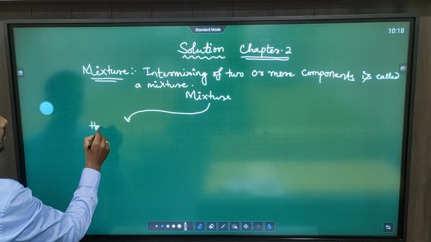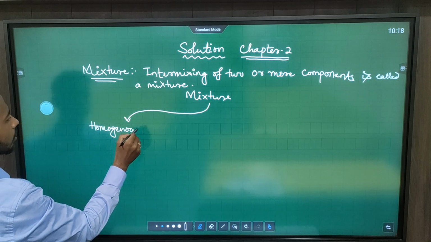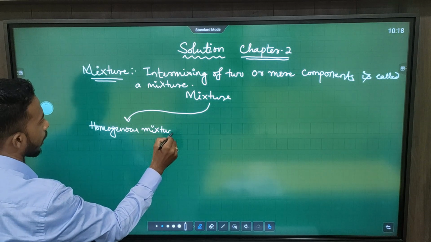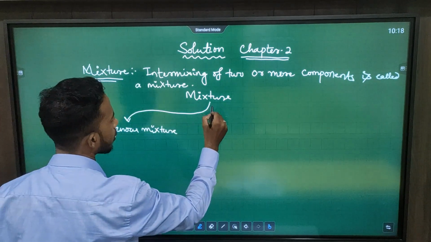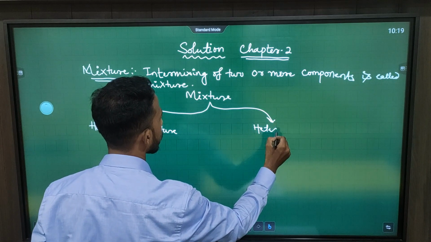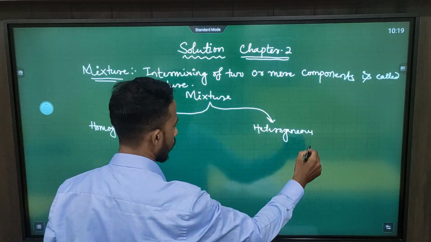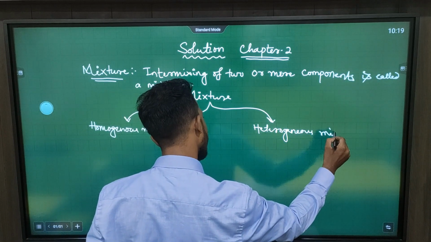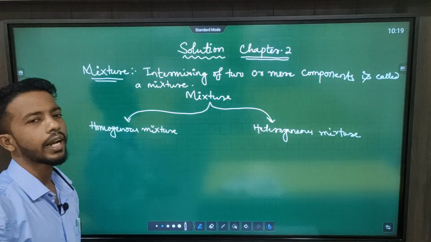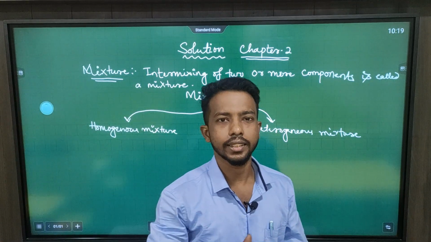First one is homogeneous mixture, and second is heterogeneous mixture. Now, what is a homogeneous mixture and what is a heterogeneous mixture?